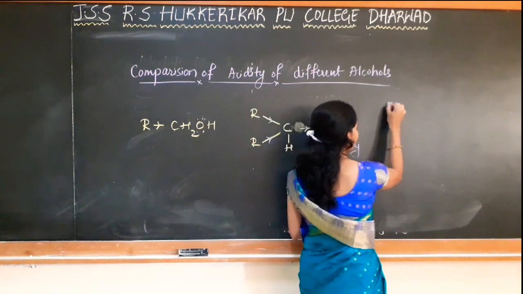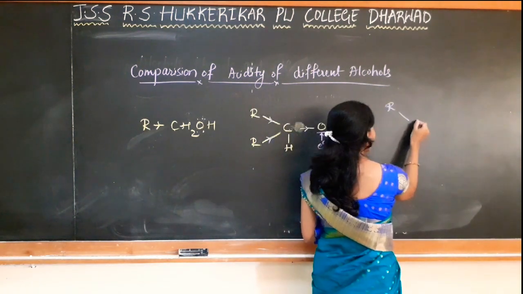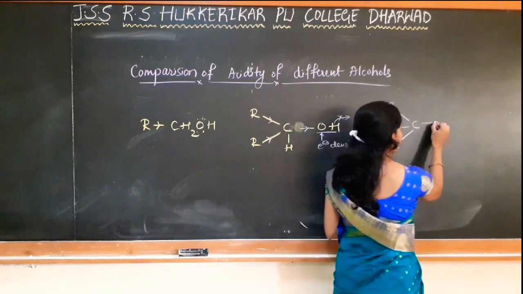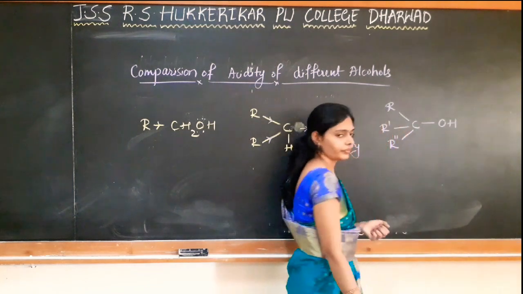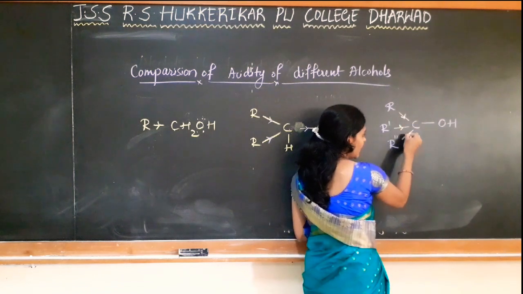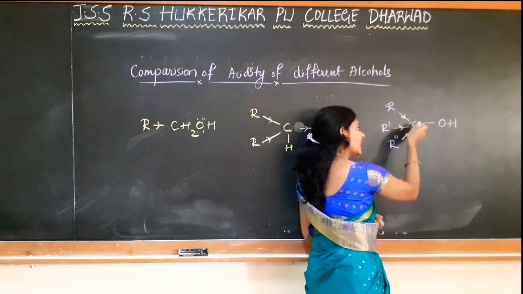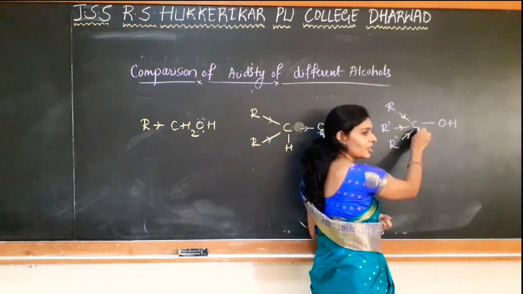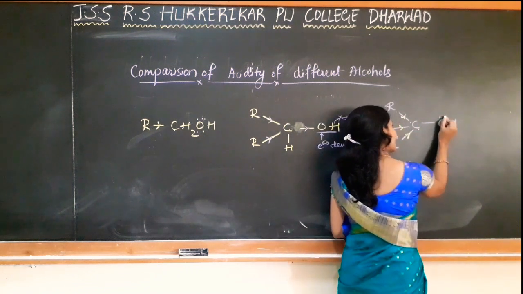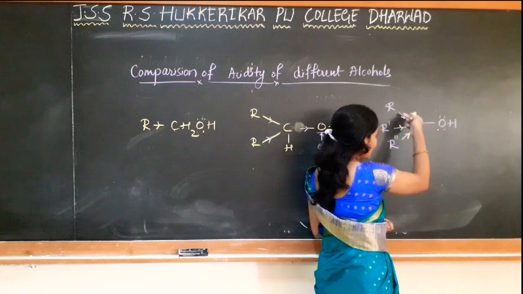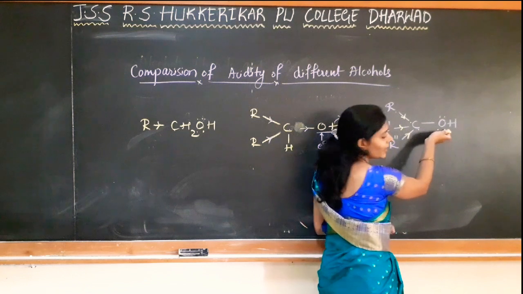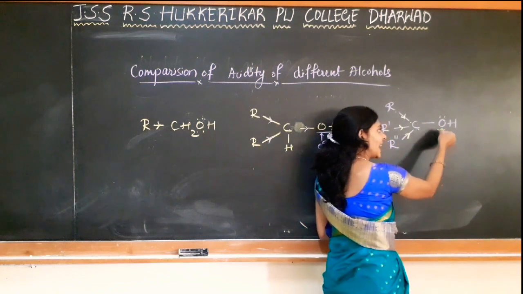If you compare with the tertiary alcohol, what happens here? Carbon is connected with 3 alkyl groups, which may be same or different, connected to the OH group. So 3 alkyl groups are giving electrons towards carbon. So the electron density on this carbon is further increased compared to the secondary, so that the electron density on oxygen also increases. There are 3 alkyl groups which are giving electrons to the carbon, and all those electrons are moving towards the oxygen. So the electron density is highest in this case.